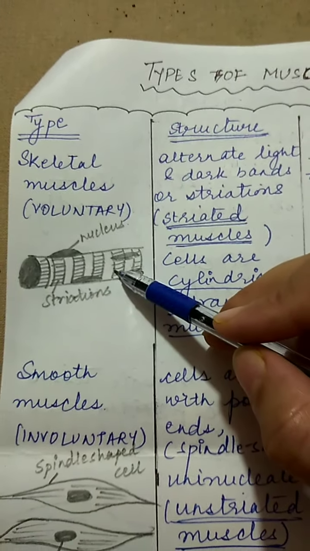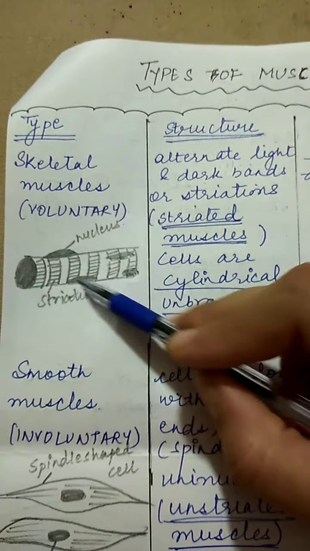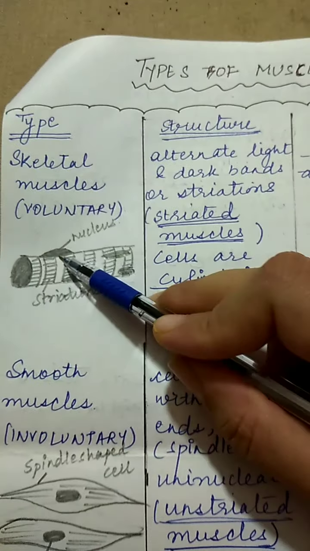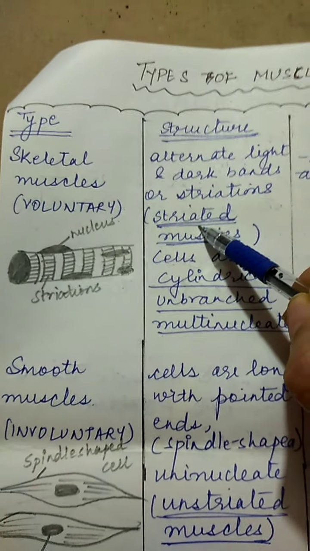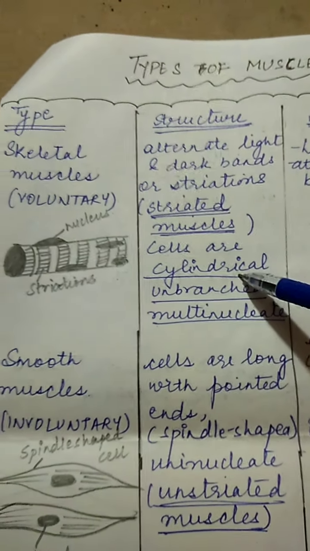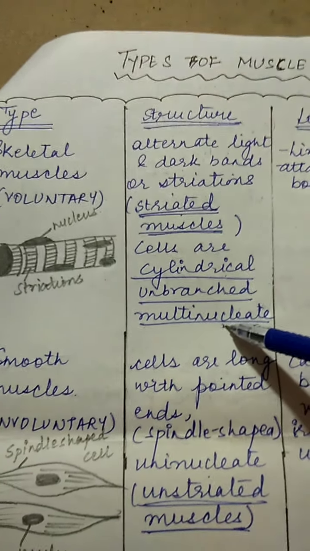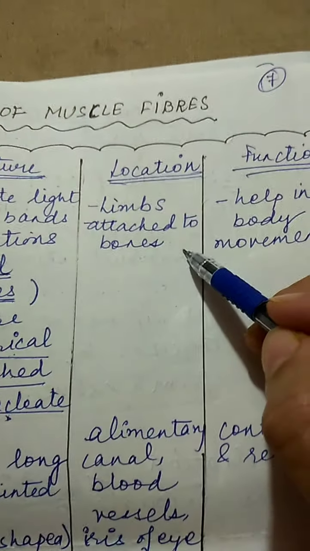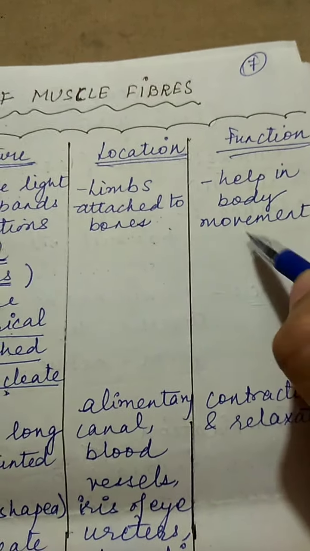These are voluntary. They have certain stripes, means light and dark regions are there. How? This is the arrangement of proteins, okay, which is giving this structure. You can see they are cylindrical and they have more than one nucleus in a cell. So we call them striated muscles because of having the light and dark regions. They are cylindrical, not branched and having more than one nucleus, multinucleate. Where is it located? Limbs, and attached to bones, means it will help in the body movement. That is why it is voluntary muscle.